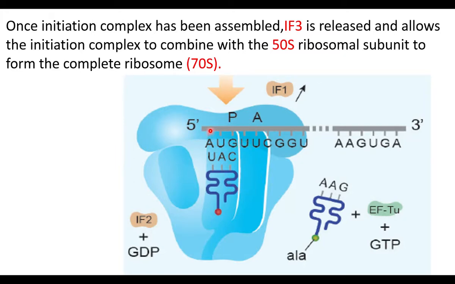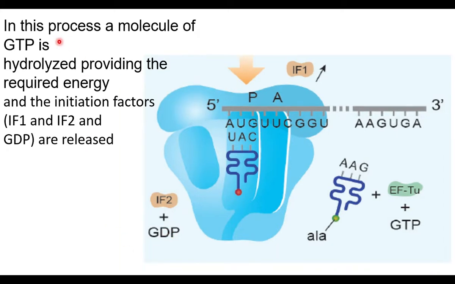After the formation of the 70S ribosome, IF1 and IF2 are released, and GDP is released. In this process, a molecule of GTP is hydrolyzed to GDP, providing the required energy, and the initiation factors IF1, IF2 and GDP are released. This is about initiation of translation.